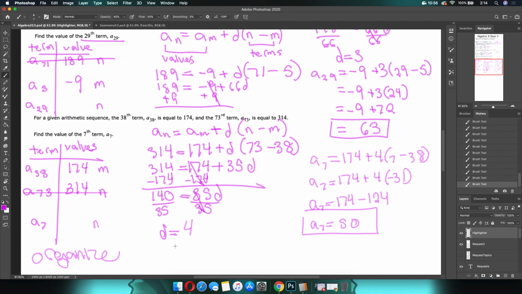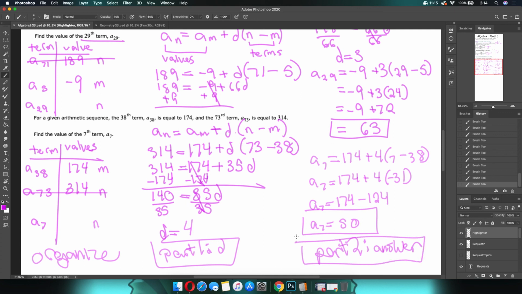So again, you can kind of see you have to organize and label all the things. Generally speaking, part 1 is going to be finding d, and then part 2 is finding your answer. Once in a while, sometimes, once in a blue moon, they're very nice to you. And in the word problem, they tell you d equals something or other. So what happens when they do that is they are effectively completely negating the need for part 1. Because if they tell you d, there's no need to go through the effort of finding d. That's what makes life easier from there.